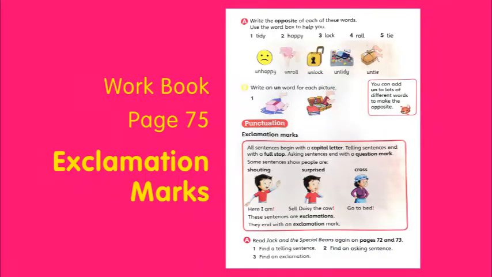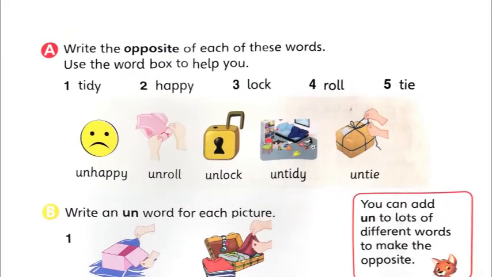Okay. Now go to page number 75. Let's see. Write the opposite of each of these words. Use the word box to help you. So they want us to match with the opposite word, and they have given us the opposites in the word box. So the 5 words that they have given us are tidy, happy, lock, roll and tie.